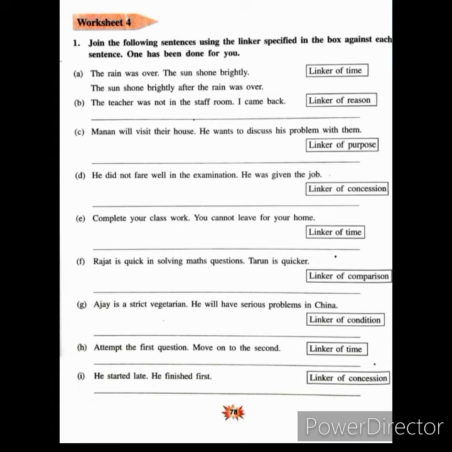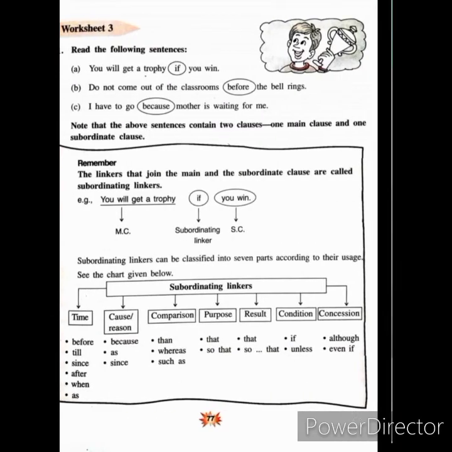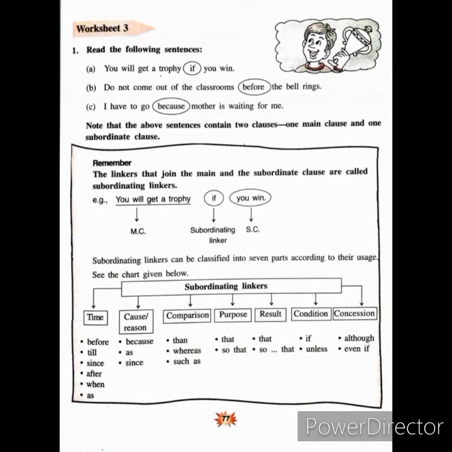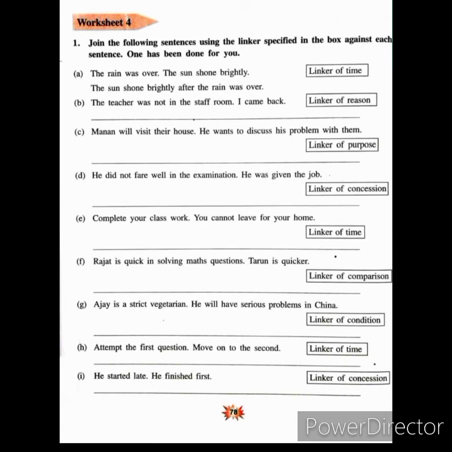Next is, Manan will visit their house. He wants to discuss his problem with them. Here we have to use a linker of purpose. So our linkers of purpose are that and so that. So we will frame the sentence: Manan wants to discuss his problem with them, so he will visit their house. In the same way, you will complete the rest of the worksheet yourself.